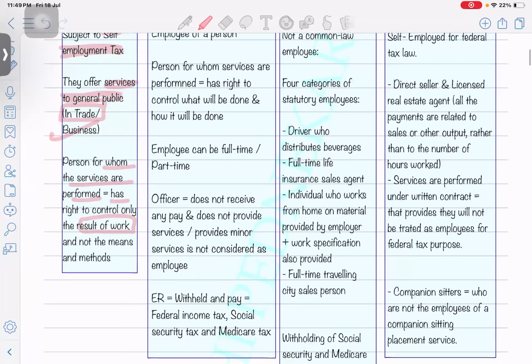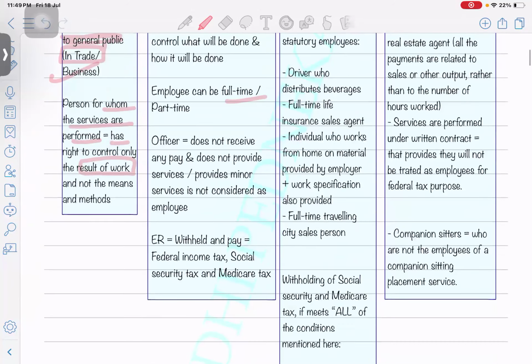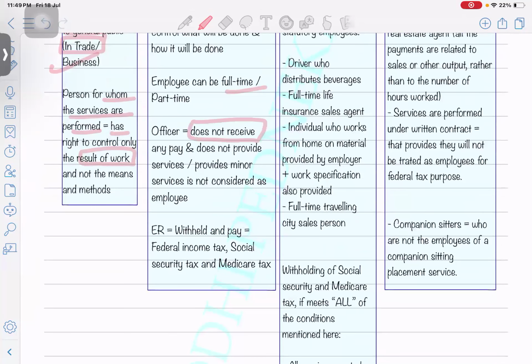Okay, and next, an employee can be either full time or part time. An officer who does not receive any pay and does not provide services, or provides very minor services, is not considered an employee. Officer means they are considered managing persons in the business, or they are owners of the business, and they are just receiving small or minimal pay for involving themselves in the business, or just receiving some distributions for generating revenues.